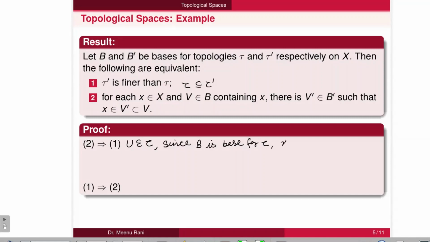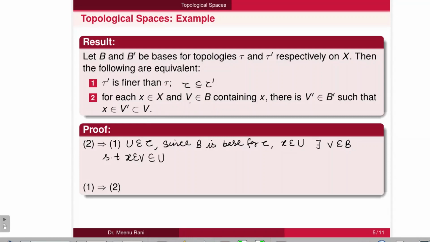And take any point x from U. Then from the second definition of the base, there exists a member V of the base such that x belongs to V, which is contained in U.